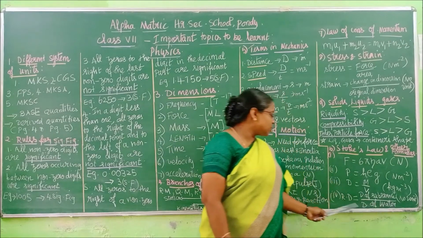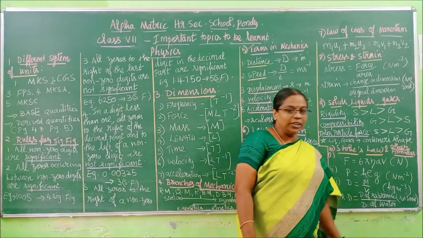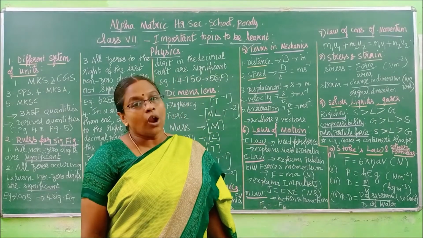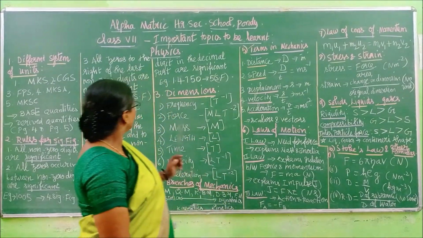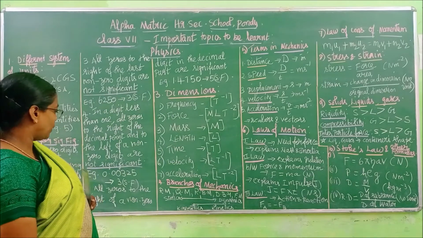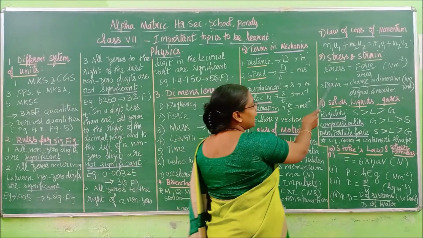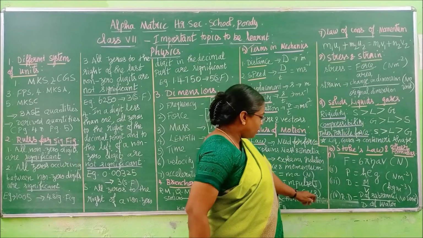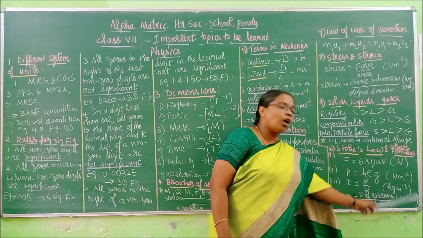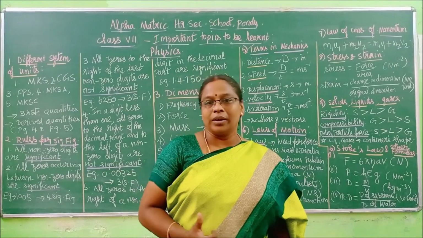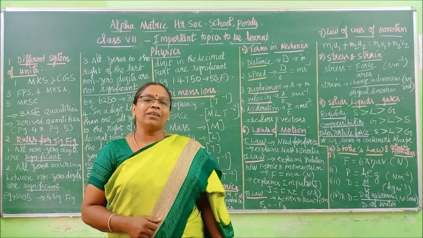So relative density will not have any unit. In this content, I have taught you two concepts which will not have any unit. What are they? Here I have written strain, from stress and strain. Strain will not have any unit, and relative density also will not have any unit, because they are the ratio of similar quantities. That's why they will not have any unit.